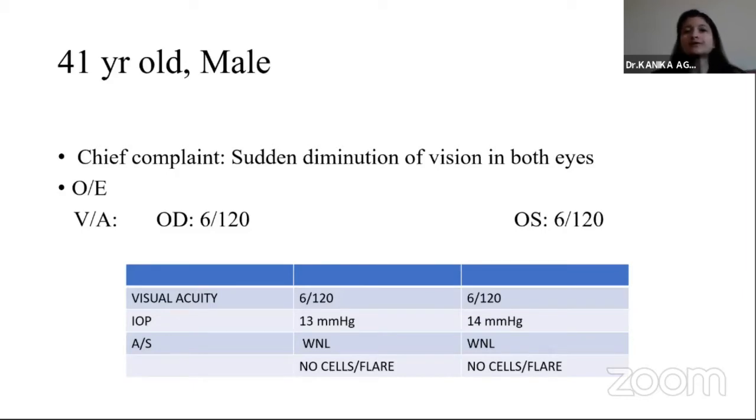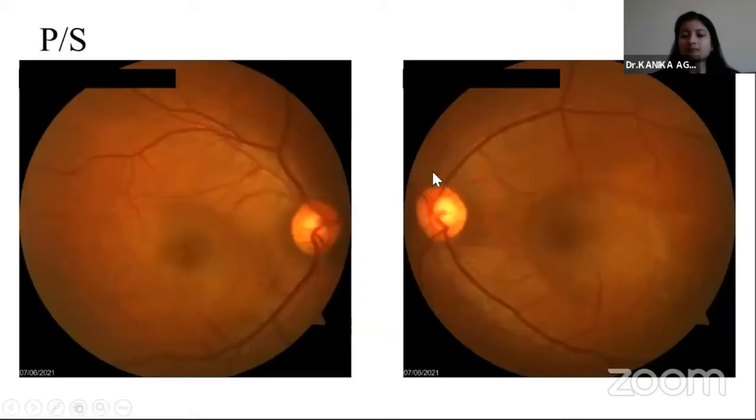This was a 41-year-old male. He presented recently to me with sudden diminution of vision in both eyes. Vision was 6/120 in both eyes, with intraocular pressure of 13 and 14 millimeters of mercury. Anterior segment was within normal limits. There was no AC cellular reaction or flare.